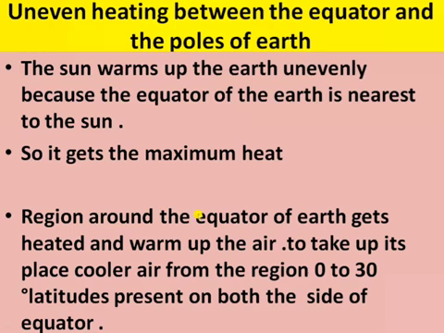So the region around the equator of earth gets heated up and warms up the air to take up that place. The cooler air from the region 0 to 30 degree latitude present on both sides of the equator, what will they do? The wind blows toward the equator from the north and south of the earth.